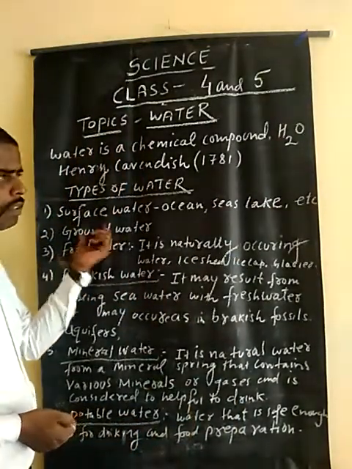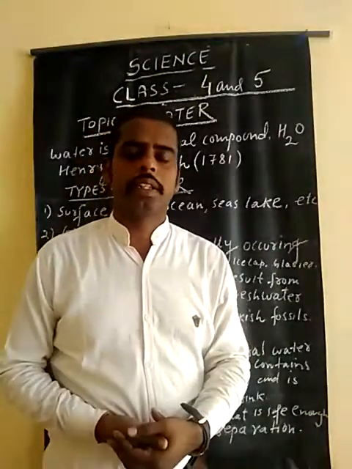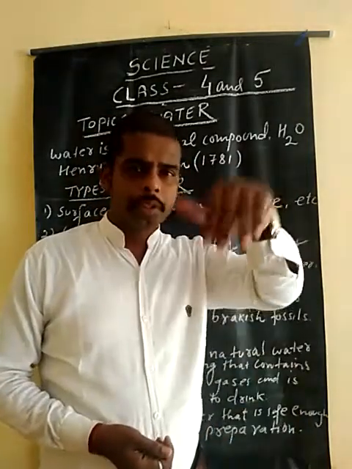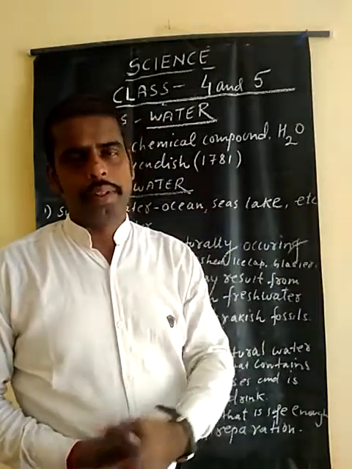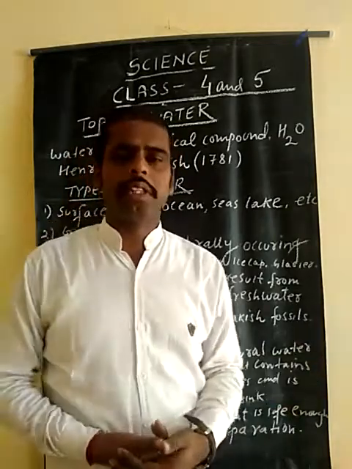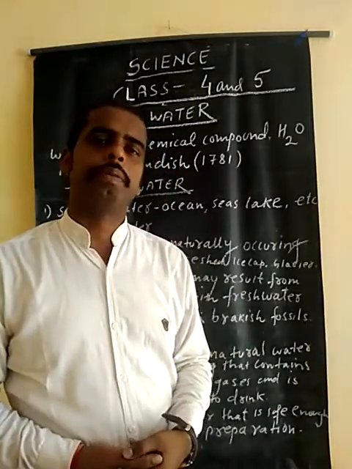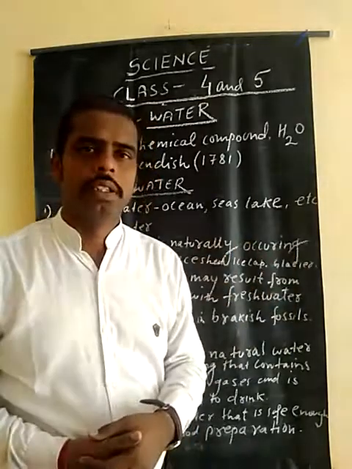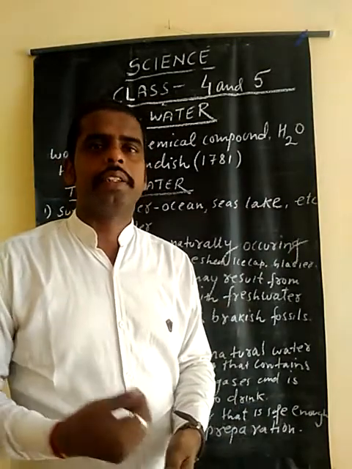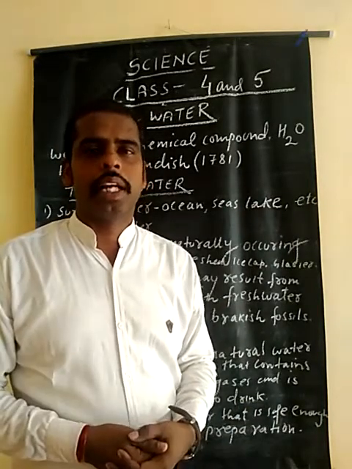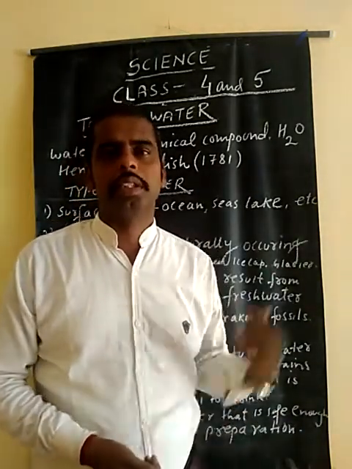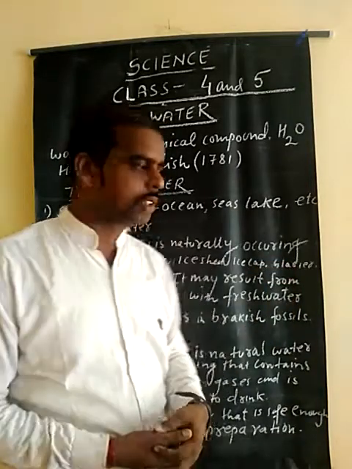Second one is groundwater. Groundwater is present underneath the earth. It is very potable water also, because there are many layers in the earth's crust, and water going under the earth becomes filtered. In urban and rural areas, people use groundwater by drilling pipes into the earth, using hand pumps, boring, and motors to take out the water and drink it. This groundwater is very suitable for all living organisms to drink.